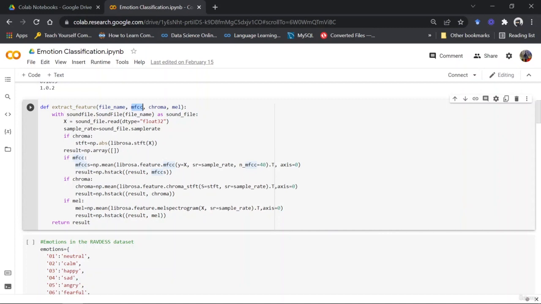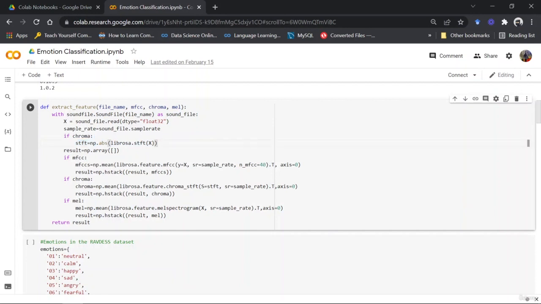Then the next is MFCC. Let's talk about MFCC, right? So as you can see, I'm just taking the sample rate from my sound file dot sample rate. It provides me with the information of sample rate for the particular sound file that we have input, and through Librosa STFT, I'm taking my sound file, right, which was read, and then I'm getting my values of the chroma back into an NP array, that is numpy array, and I'm taking the absolute value.